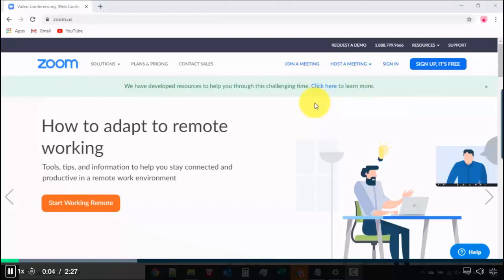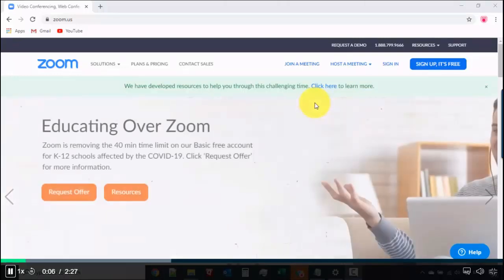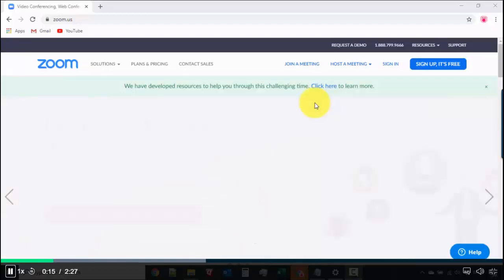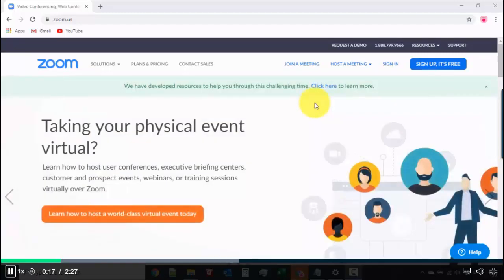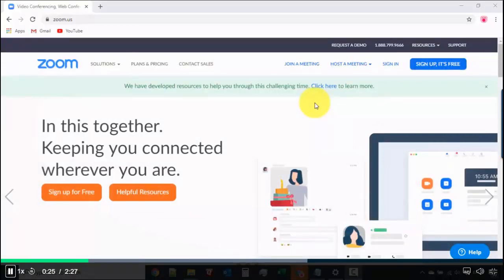Okay, so what is Zoom all about? Zoom is the perfect tool because it is used for video conferencing, and there's a global trend wherein more people are working from home or working remotely, and Zoom is the perfect complement for that. Because if you need to work or communicate or have a virtual meeting with your colleagues or team members, then Zoom is perfect for you.